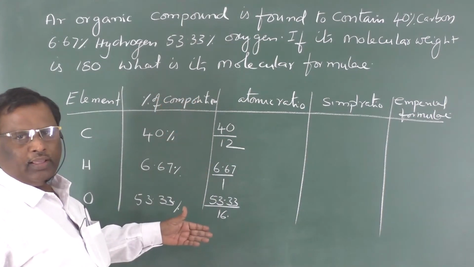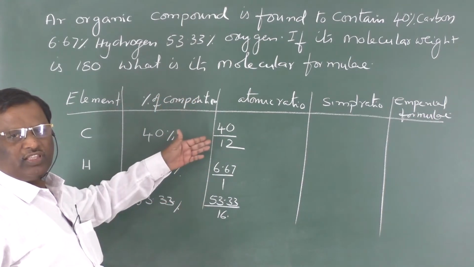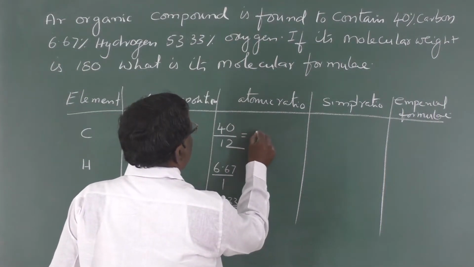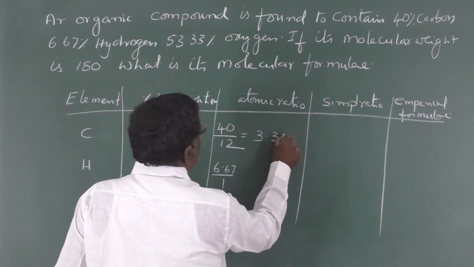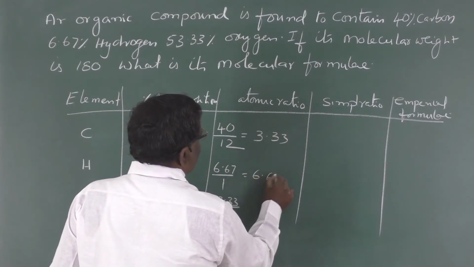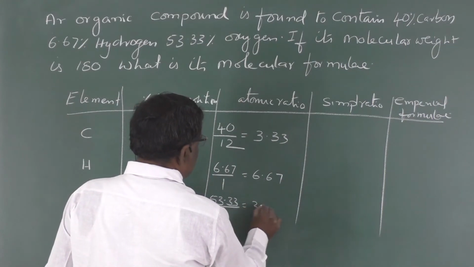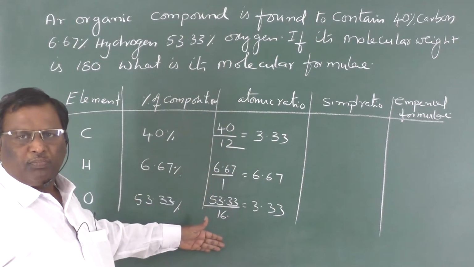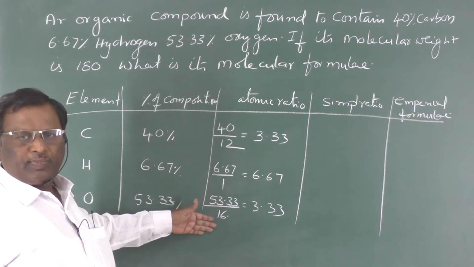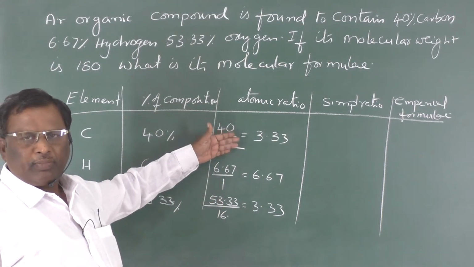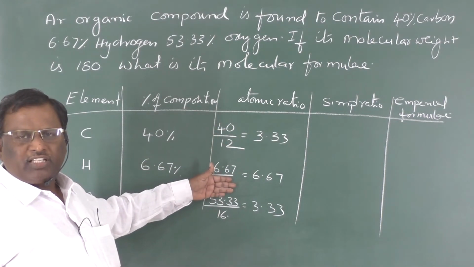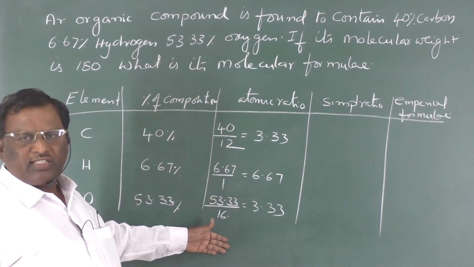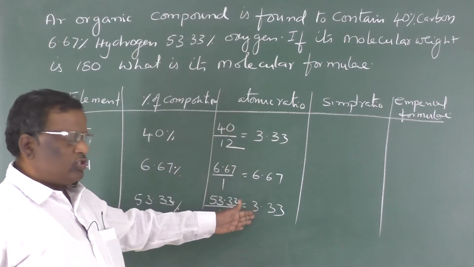If we divide their percentage of compositions with atomic weights, we get 3.33, 6.67, and this is also 3.33. Simply by dividing the percentage of composition of carbon by carbon atomic weight, hydrogen by hydrogen atomic weight, and oxygen by oxygen's atomic weight, we'll get the atomic ratio.